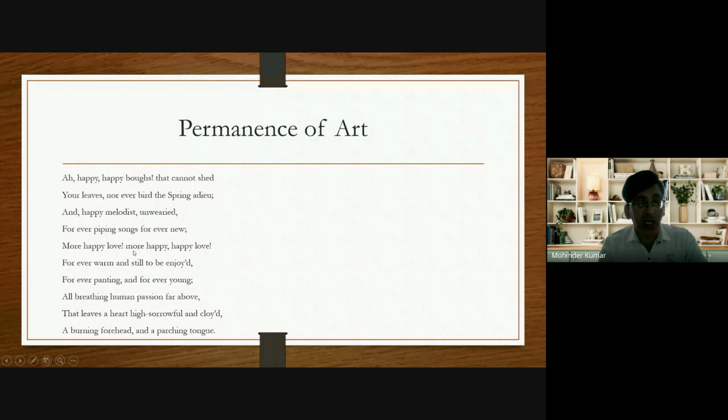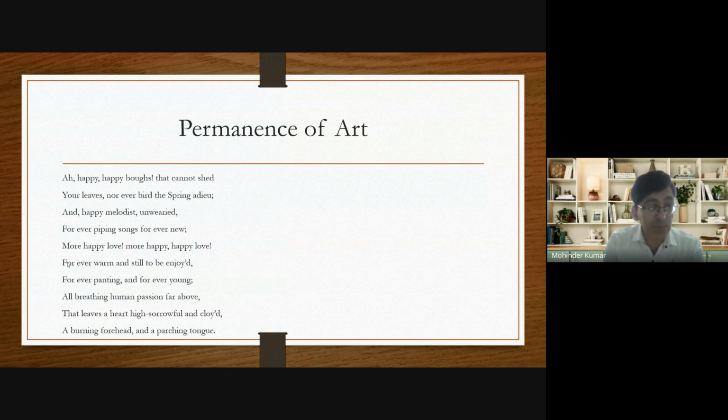Through this line, he is saying that the lovers depicted on the urn are lucky, they are fortunate. Why? They are luckier than the lovers in real life. Because the lovers depicted on the urn are forever warm. Forever warm means they will always enjoy their love.